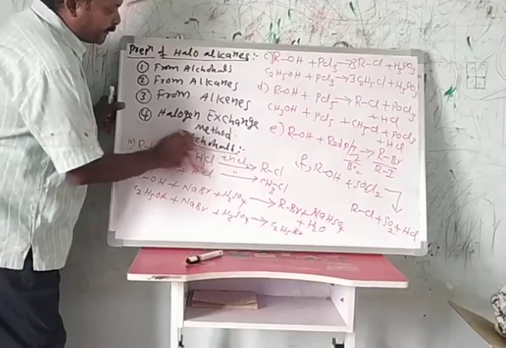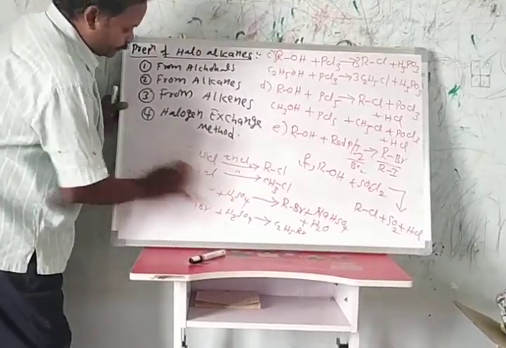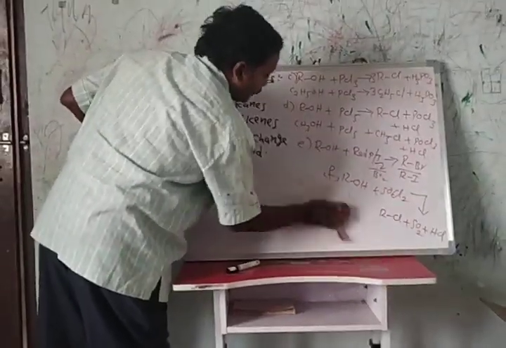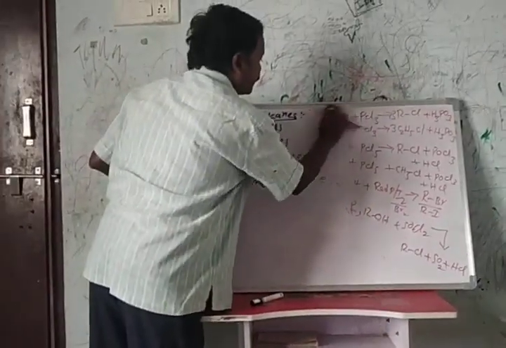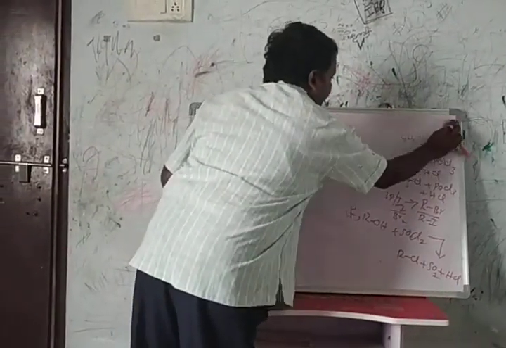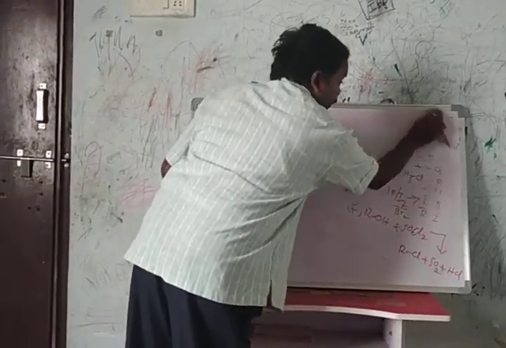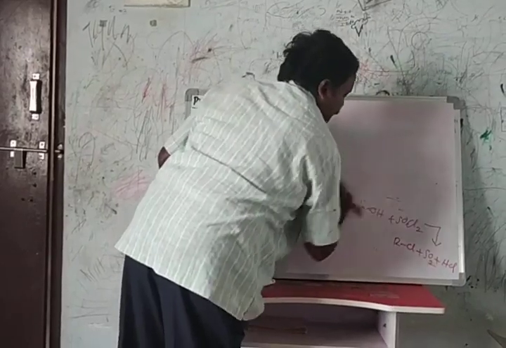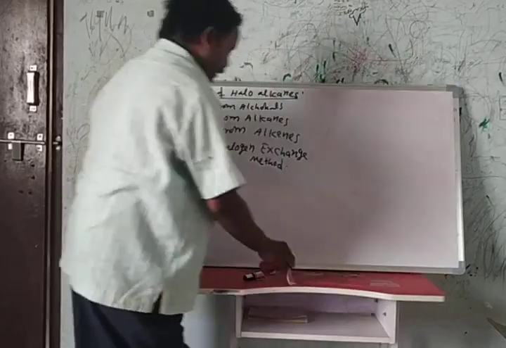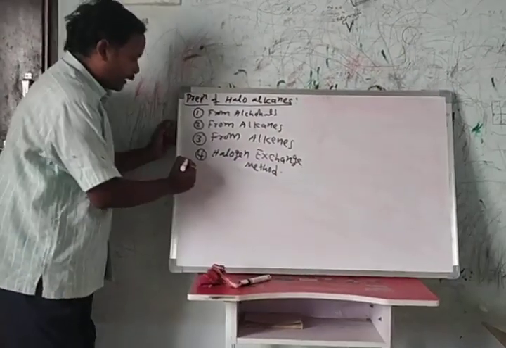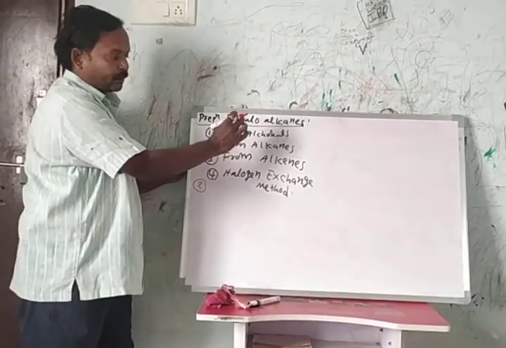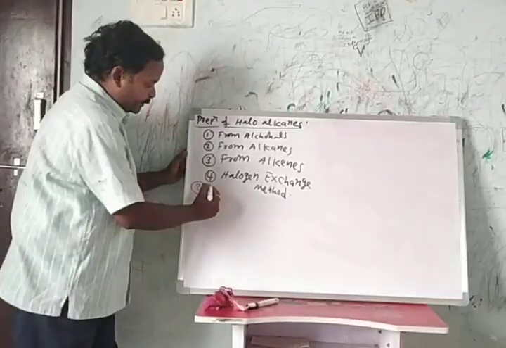Then we have to see the second method, from alkanes. Alkyl halides are prepared from alkanes by using free radical substitution reaction. Here we have discussed the second method, preparation of alkyl halides from alkanes.